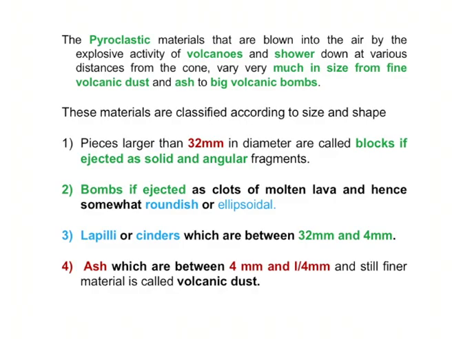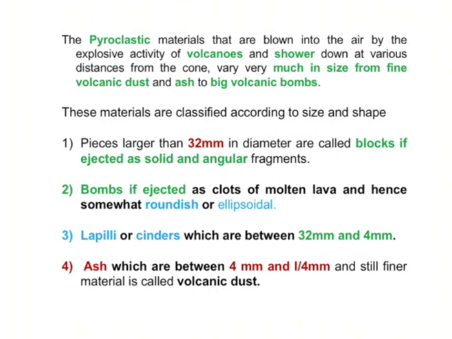And the third category, with a size of up to 32, we will see lapilli or cinders.